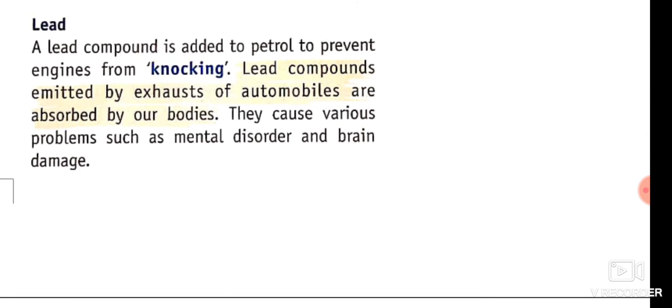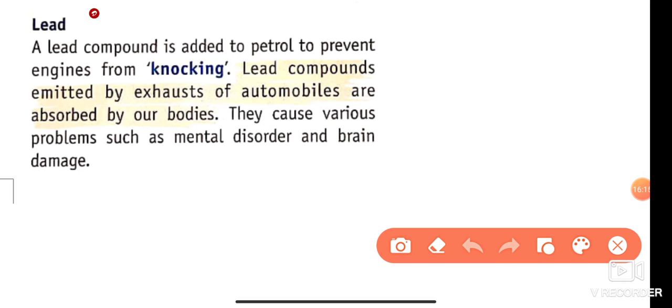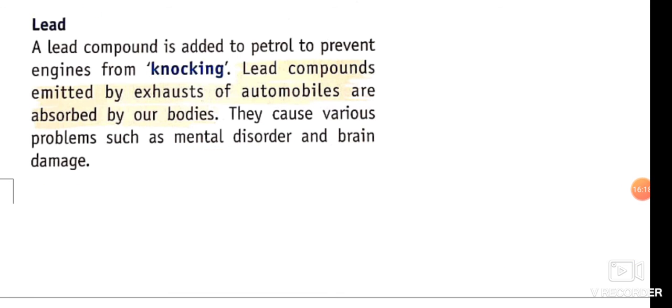Next is lead. Lead compound is added to petrol to prevent the engines from knocking. What is the meaning of knocking? Knocking is a process in which engines do not work well. Lead compounds emitted by the exhaust of automobiles are absorbed by our bodies. They cause various problems such as mental disorder and brain disorder. Lead affects the mind and damages the brain.